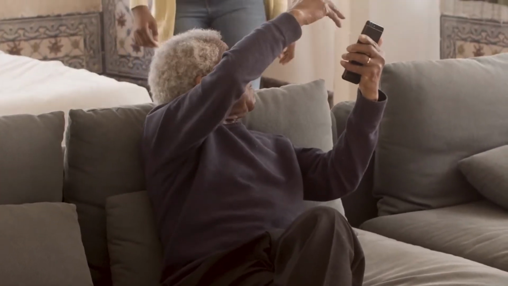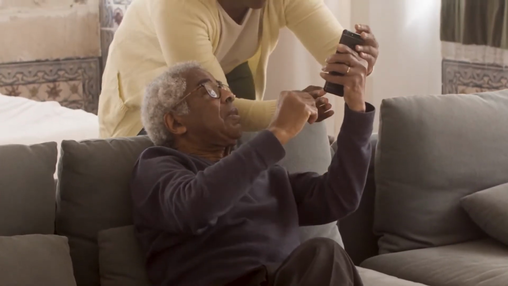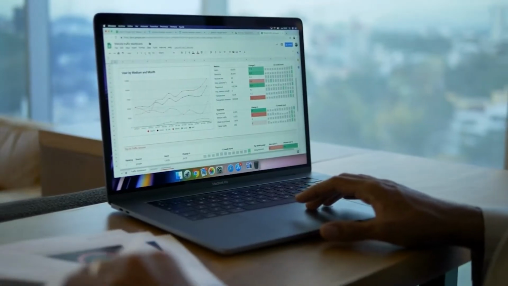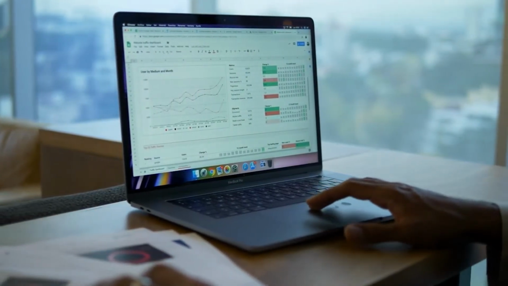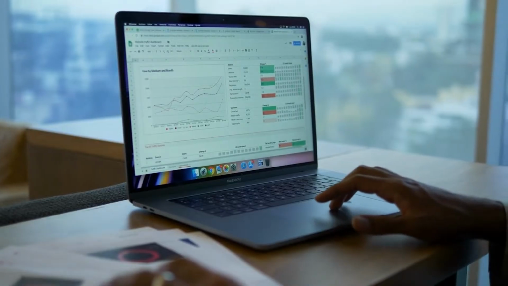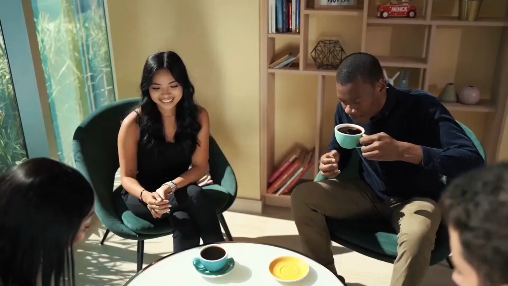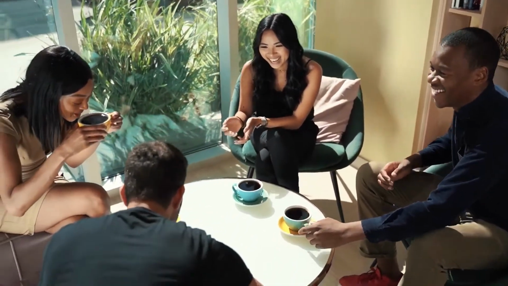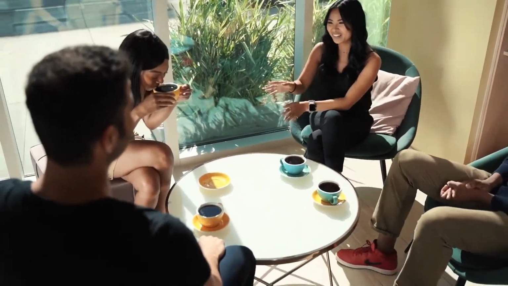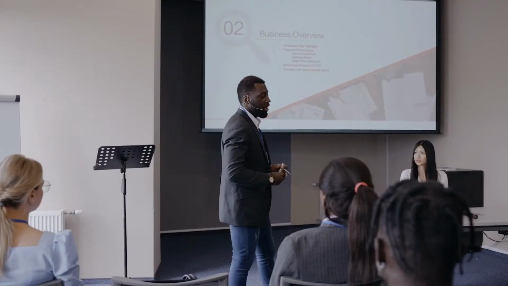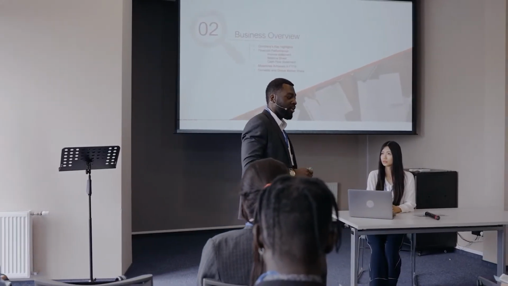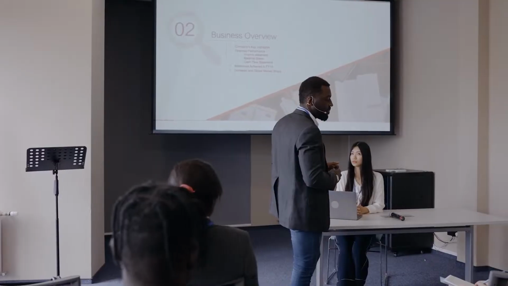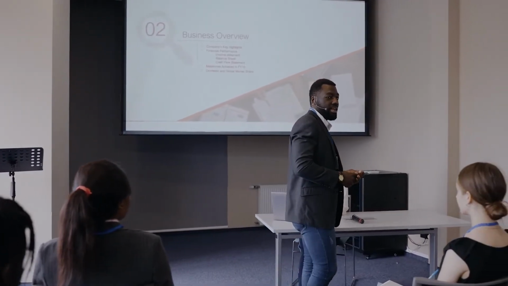Another important use of life insurance is in key person insurance. Key person insurance is a policy taken out by a business on the life of an essential employee, such as an owner or top executive. The business is the beneficiary of the policy, and the proceeds can be used to cover the financial loss that occurs when a key person dies. This can include costs related to finding and training a replacement, lost revenue, and reassuring creditors and customers that the business will continue to operate smoothly.